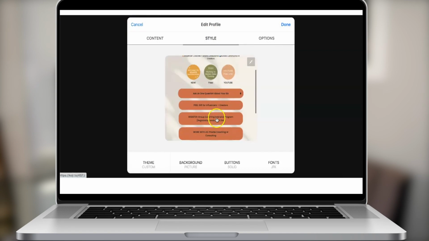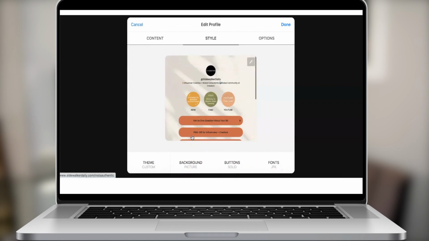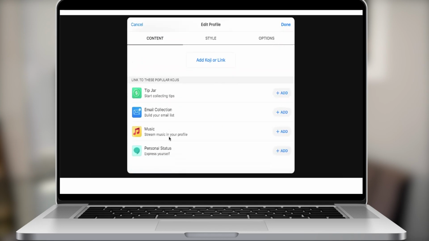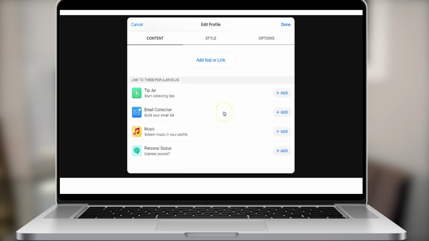And here, as for style, there are so many different customizations that you guys can choose from and have a really fun time putting it together. So I just wanted to quickly show you guys how simple it is to add Kojis to your link in bio, to create them, and to import from an existing one. All right, guys, so we covered a lot. I hope that you start to see the benefit of this link in bio tool, not only to engage your audiences further, but to monetize.